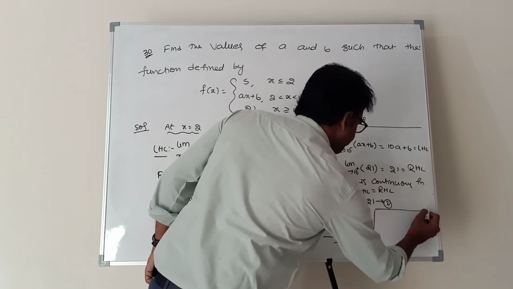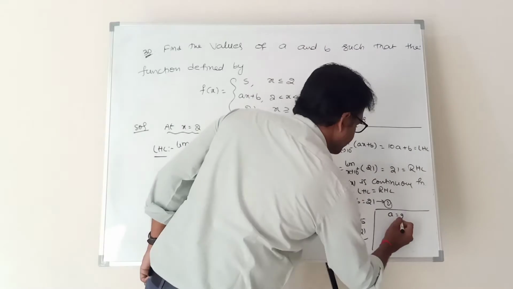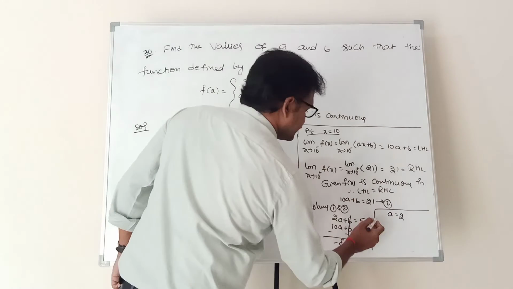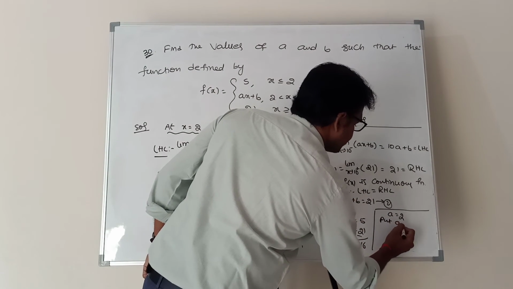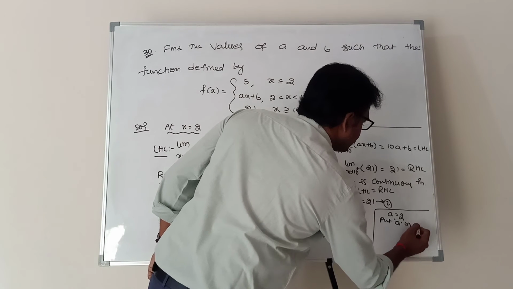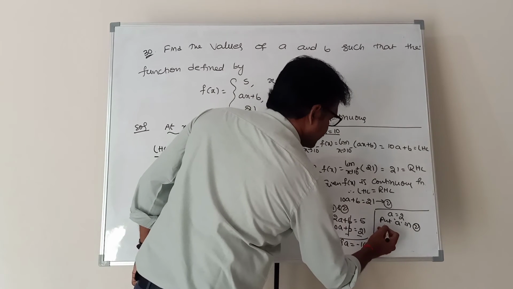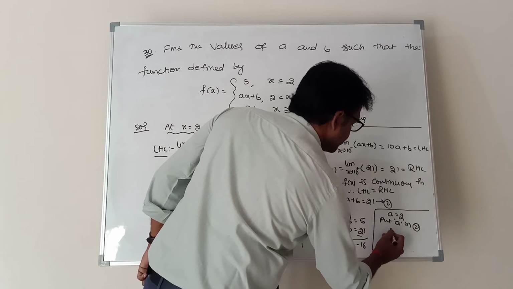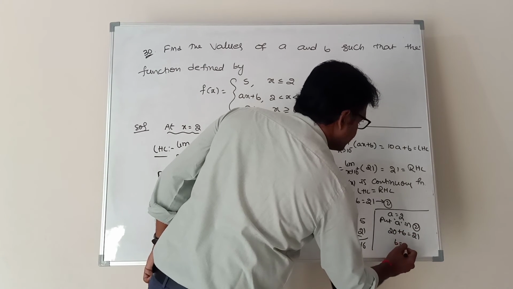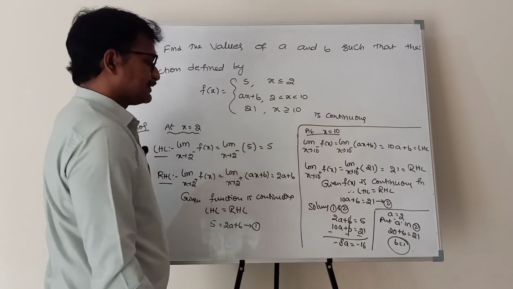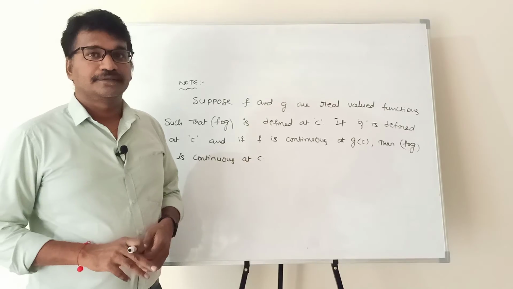Therefore, a is equal to 2. If a is 2, substitute here: 10a, 10 into 2, that is 20. 20 plus b is equal to 21. So b is equal to 1, and a is equal to 2.